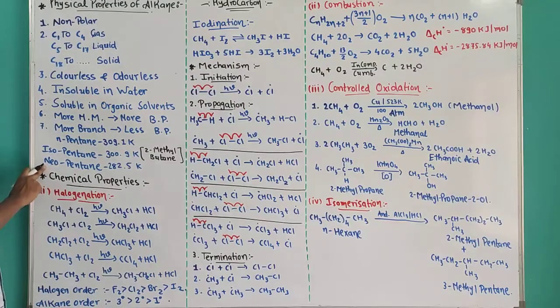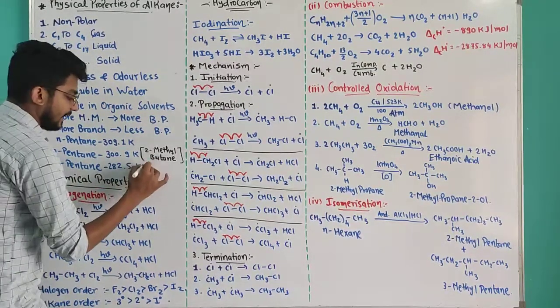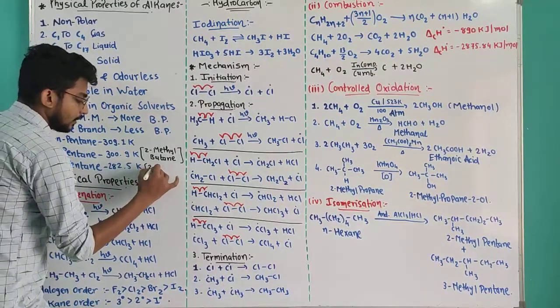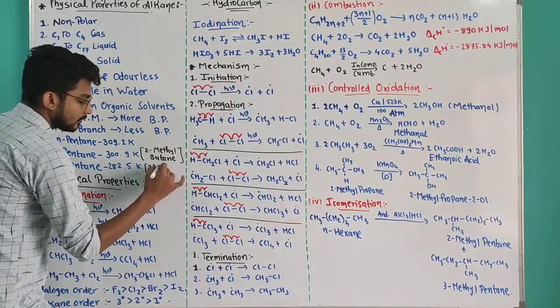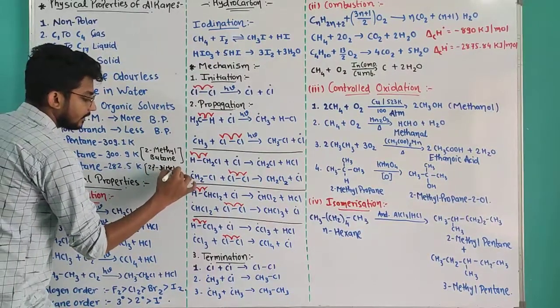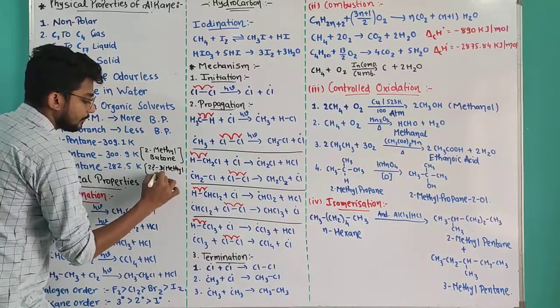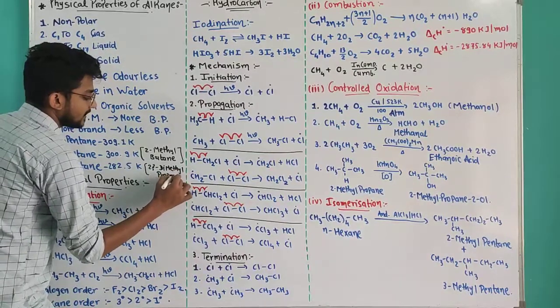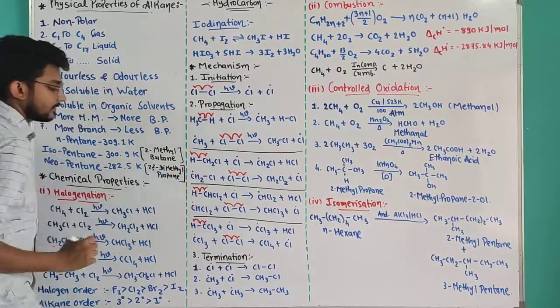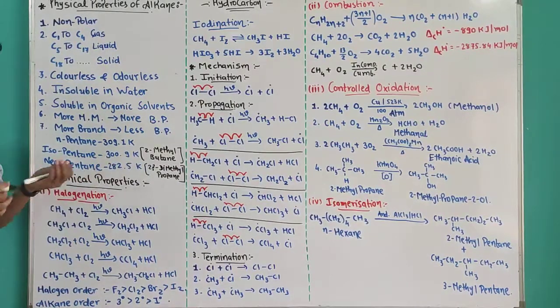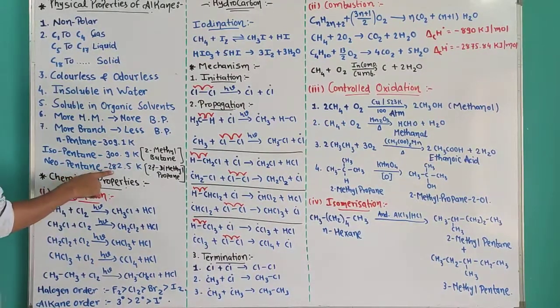Now the neopentane. Neopentane's IUPAC name is 2,2-dimethylpropane. There are two branches, that's why the boiling point decreases more. So the boiling point will be 282.5 Kelvin.